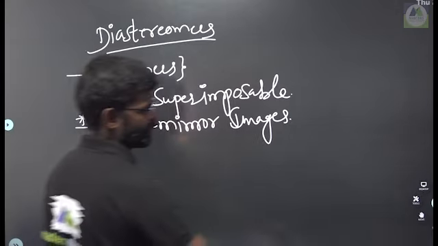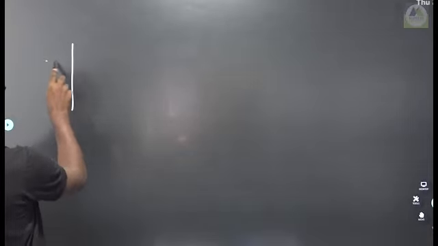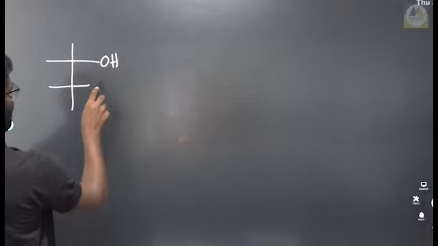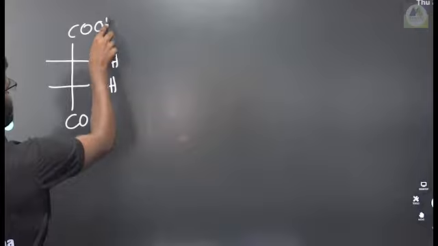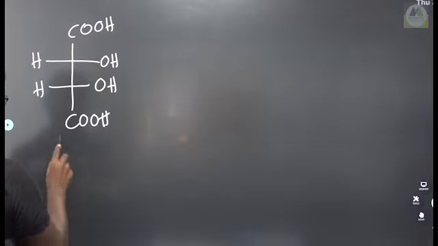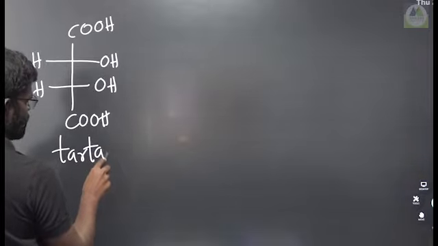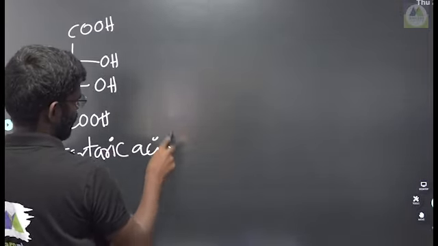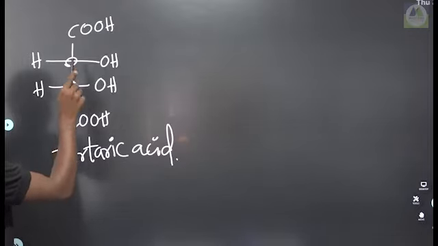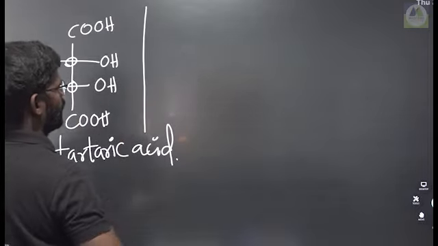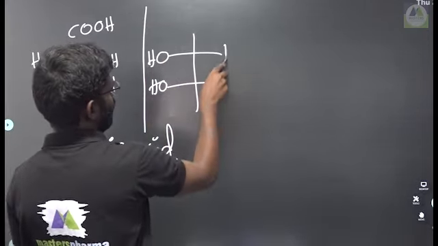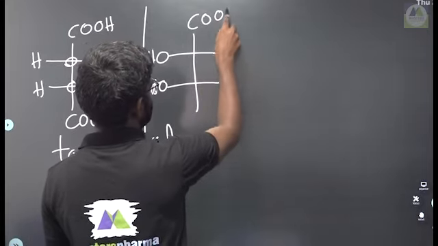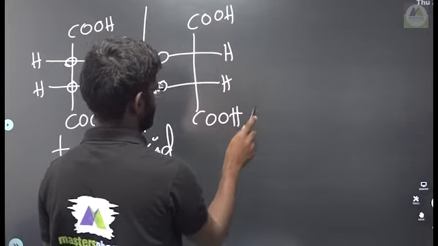If you take some examples, you can easily understand. So here is a diastereomer example. Let us recall the structure of the compound, that is tartaric acid. This is called tartaric acid. How many chiral centers? Here one and here one, so 2 chiral centers. The mirror image of this compound is, see, observe carefully: OH, here also OH, here hydrogen, COOH here, and downside also COOH.